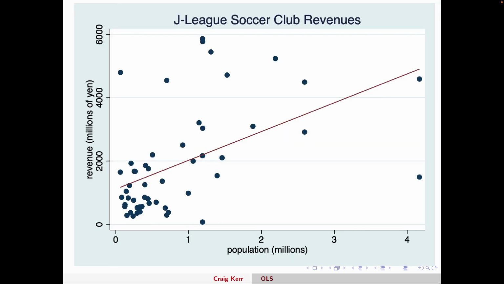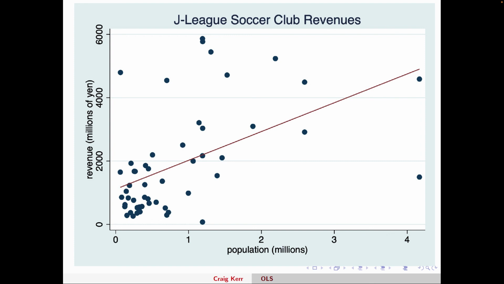What we're doing here is estimating that best fitting line to a set of data. And by best fitting, what we mean is we're going to take these residuals, the difference between the actual data points and our estimated line, and this line actually minimizes the sum of the square of all those residuals. So if I square all these distances, add them all up, this line gives us the smallest amount. So using that definition of what is best, we get this line that we can use to estimate how much revenue we would get given a population.